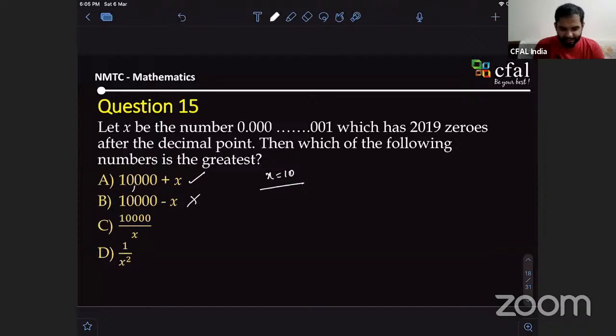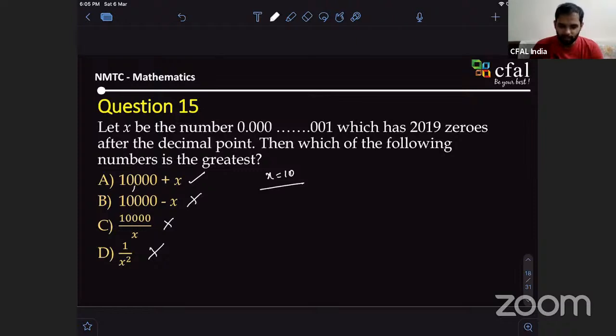Next is less than 10,000, so this won't be the greatest. Next is 10,000 by 10. Again, this will be 1,000. So 1 by 100 is less than 1 for sure. According to that, A will be your answer. Correct, Varshini?